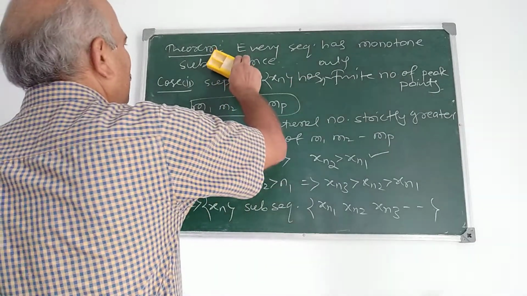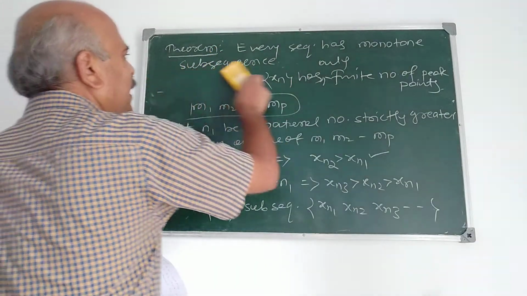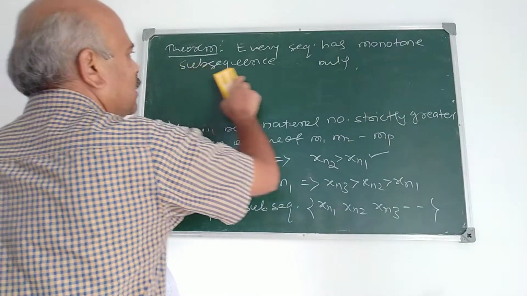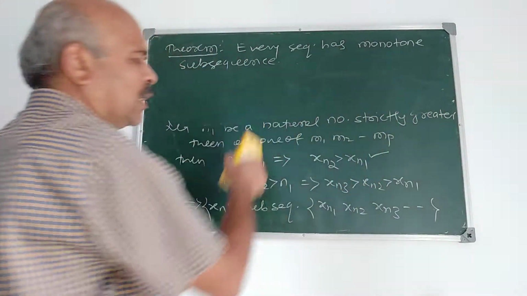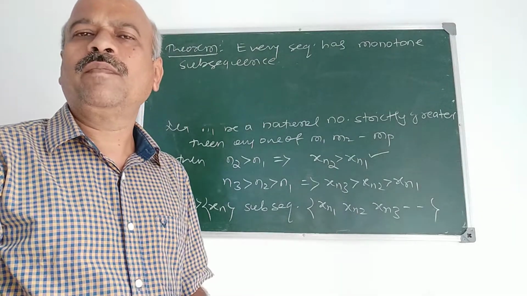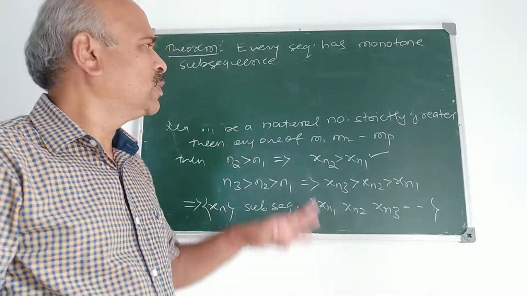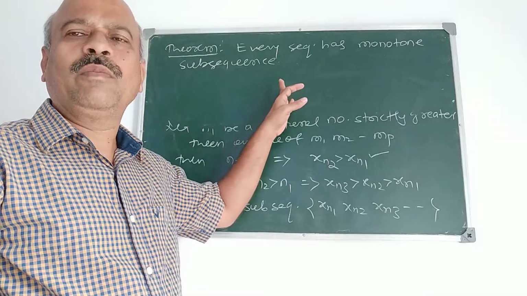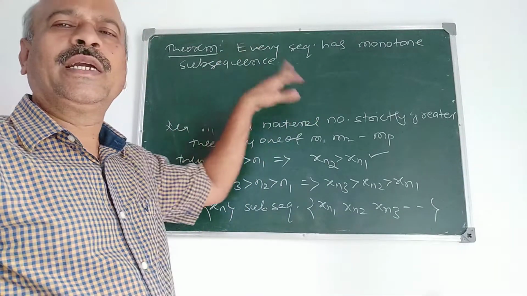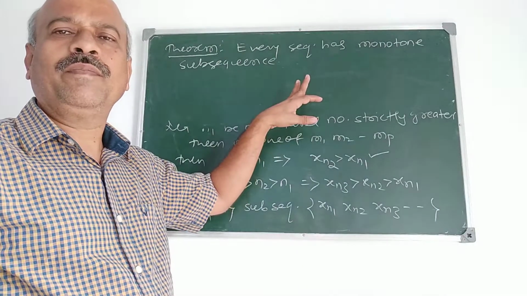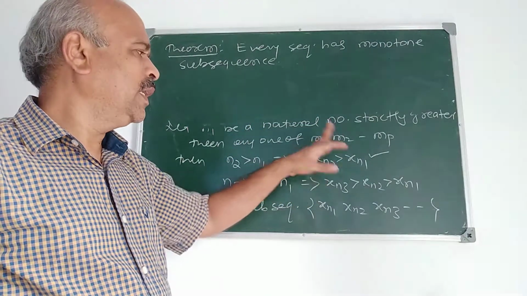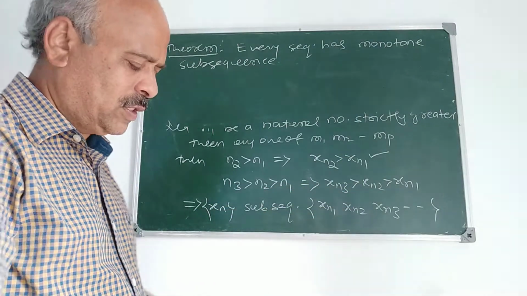Therefore, in case of a finite number of peak points for xn, we get a monotonically increasing subsequence for xn. Suppose there are infinitely many peak points, then we will have a monotonically decreasing subsequence for xn. So any sequence xn has a monotone subsequence.